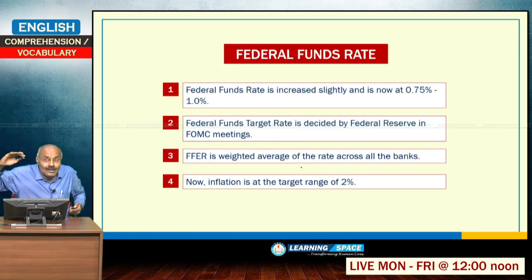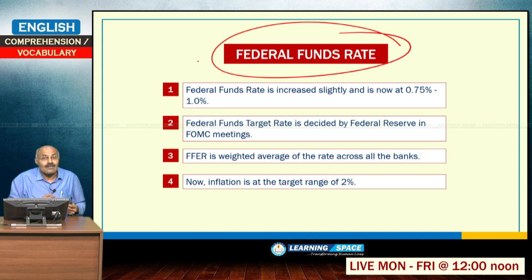That is why the USA is increasing the federal funds rate, just like our repo rate. You forget about everything, our repo rate is around I think 6.25%. So, this federal funds rate in American parlance is just like our repo rate.